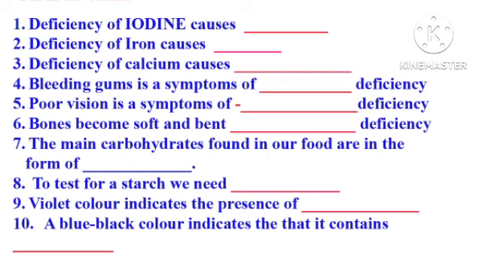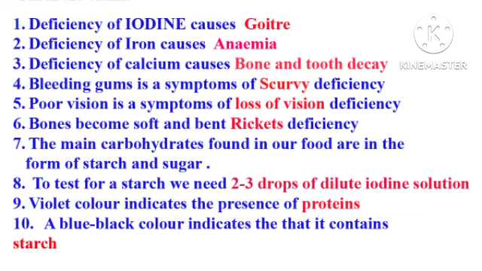Question number 9. Violet color indicates the presence of dash. The answer is proteins. A blue or black color indicates that it contains dash. The answer is starch. Please refer these answers.